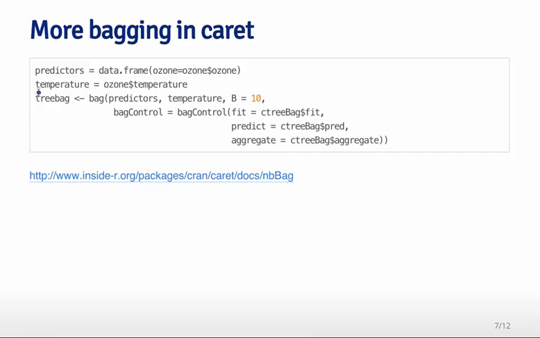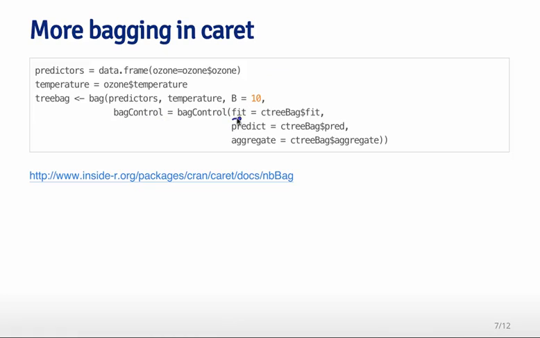Then you have your outcome variable here. It's going to be just the temperature variable from the data set. And I pass this to the bag function in the caret package. So I tell it that I want to use the predictors from that data frame. This is my outcome. This is the number of replications, or the number of subsamples, I'd like to take from the data set. And then bagControl tells me something about how I'm going to fit the model.